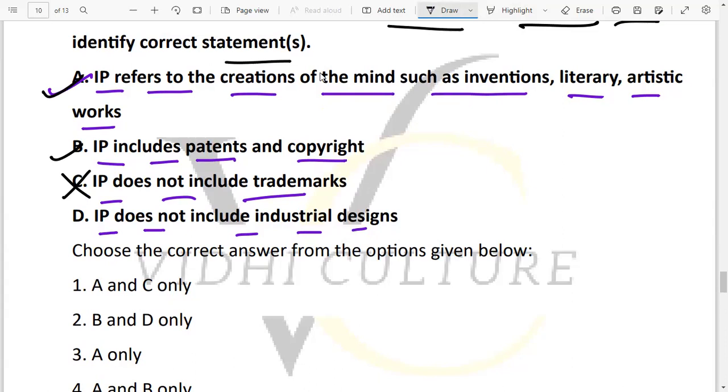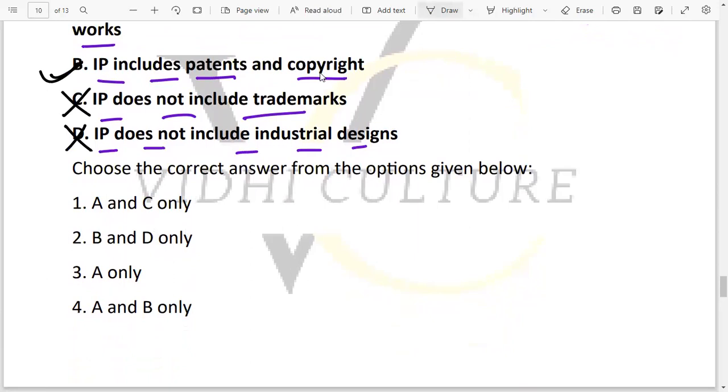So this is also a wrong statement because it also includes industrial design. So basically we have two options correct here. Now we will look at the options given under this question. So here we can see directly that the fourth option is the right answer because it says A and B only. So this is the right option here.